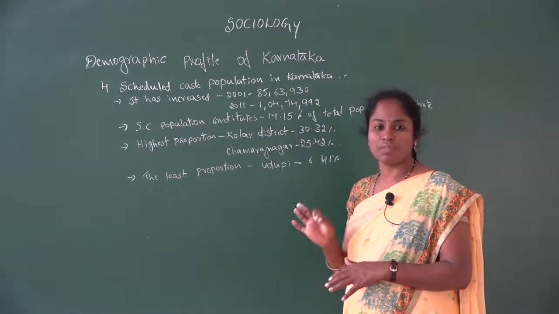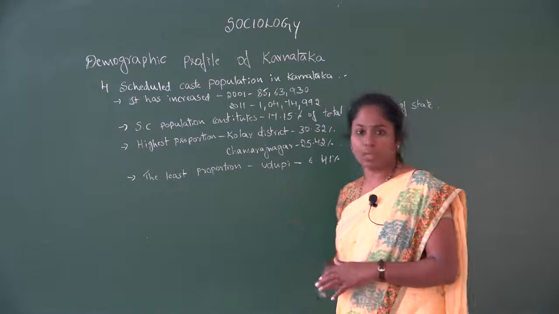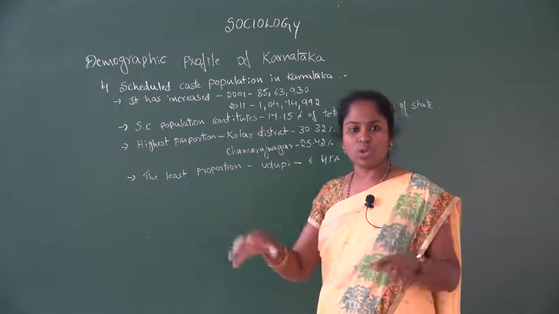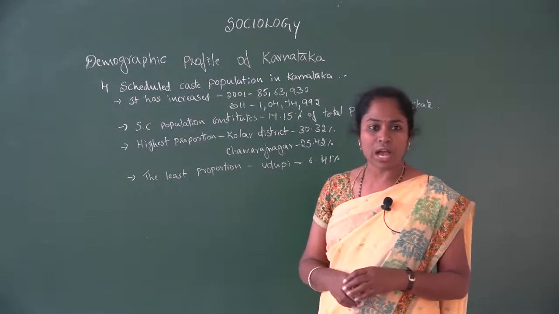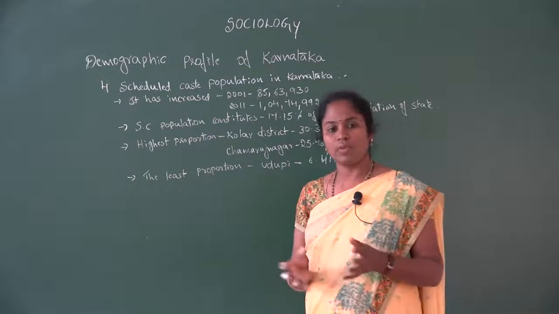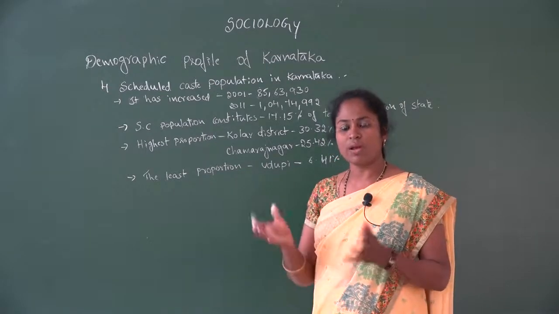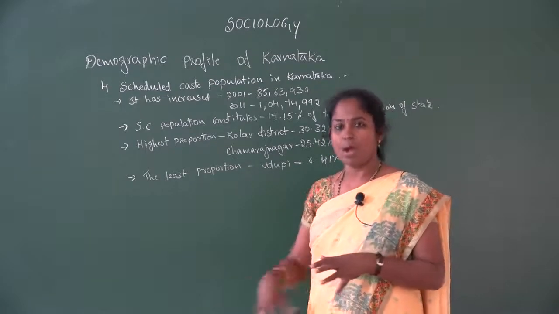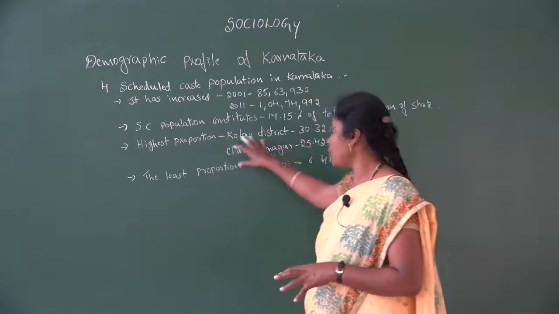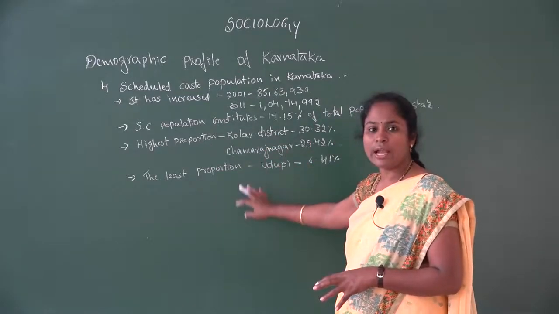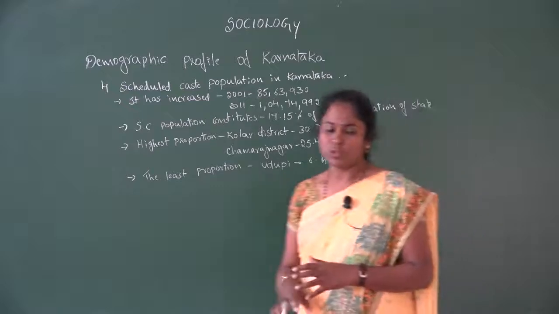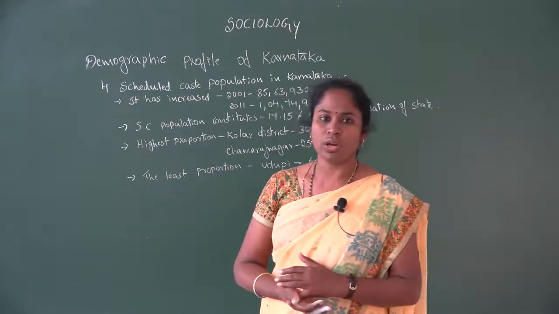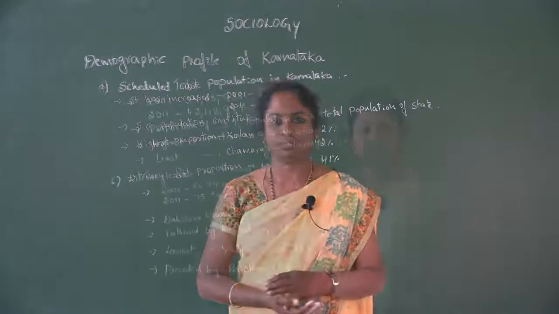So that is the distribution of scheduled caste people. In Karnataka, scheduled caste people are there in all the districts, but the highest population we could find in Kolar and Chamarajanagar, and the least in Udupi. So this is the contribution of scheduled caste to the population.